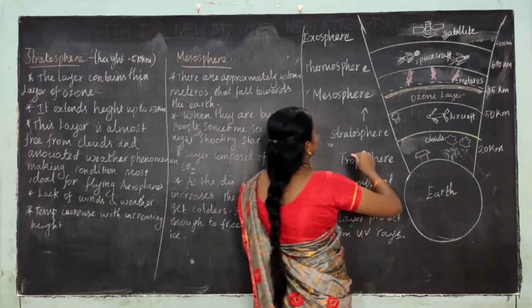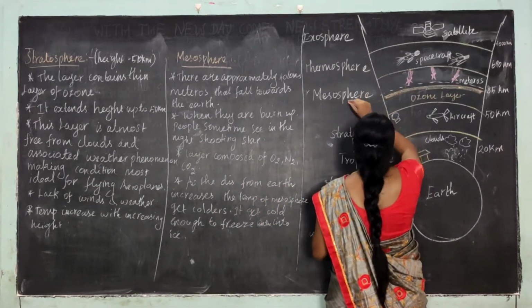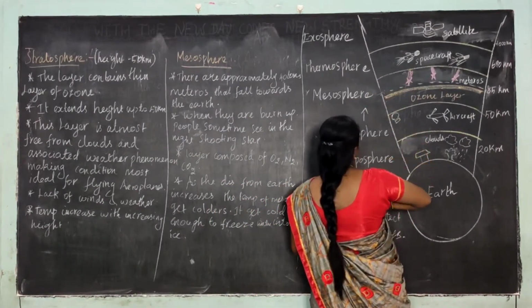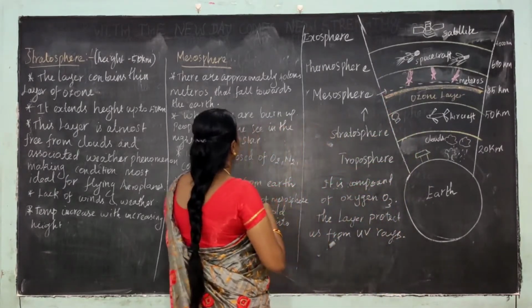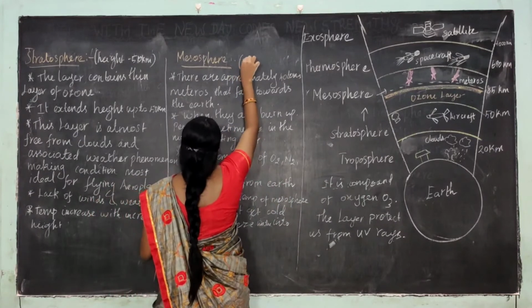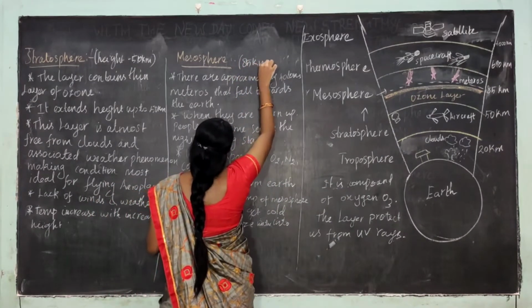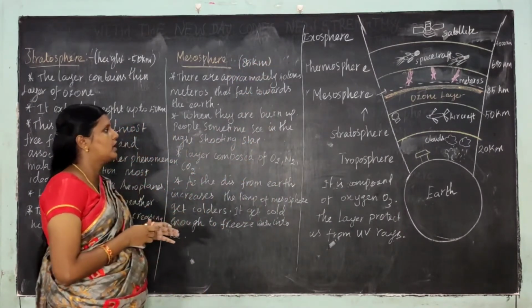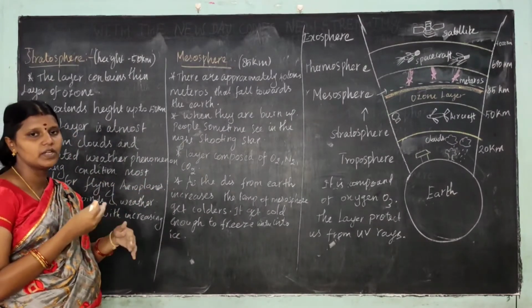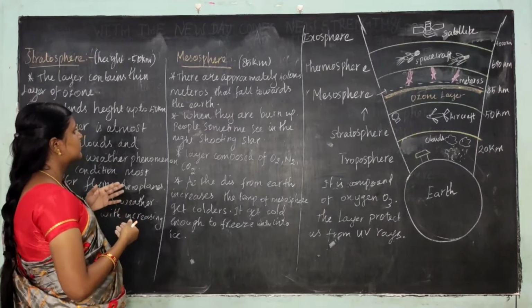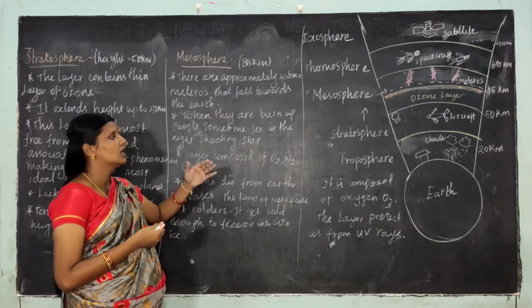Here this is the mesosphere. The average height of the mesosphere is 85 kilometers, and approximately 40 tons of meteors fall towards the earth every day.